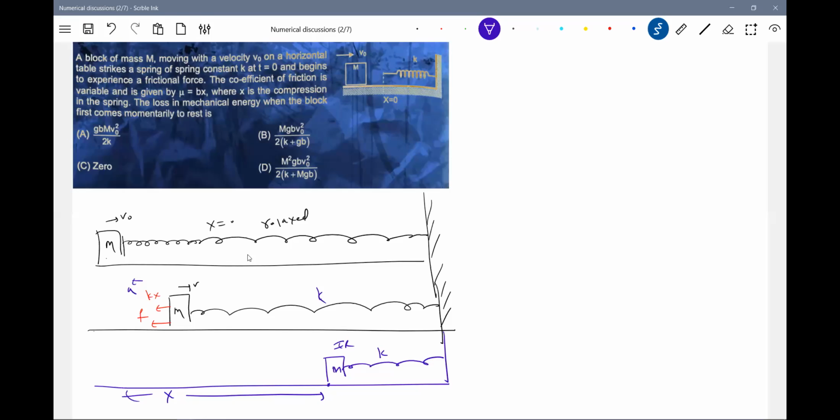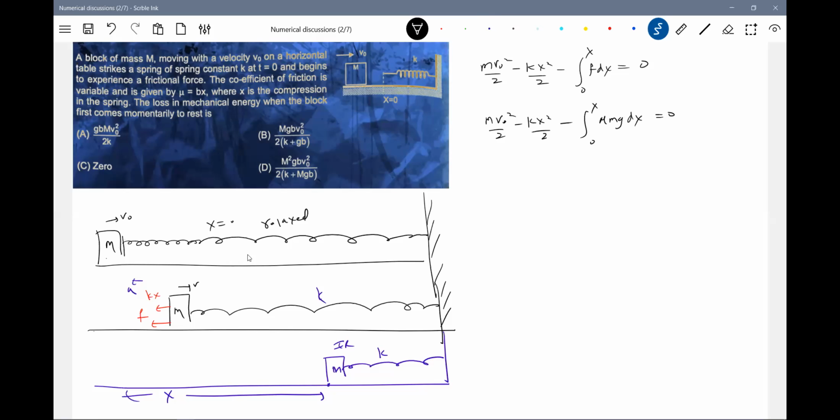So let's write some equations. Initial kinetic energy, m v naught square by 2. Work done by spring force, k x square by 2. Work done by friction should be equal to friction force F into dx from 0 to x. Finally, it has come to rest here. So m v naught square by 2 minus k x square by 2 equals the work done by friction. Friction will be mu m g into dx.